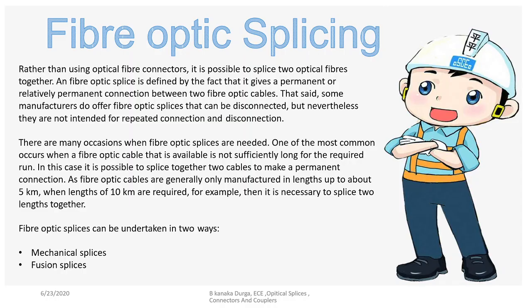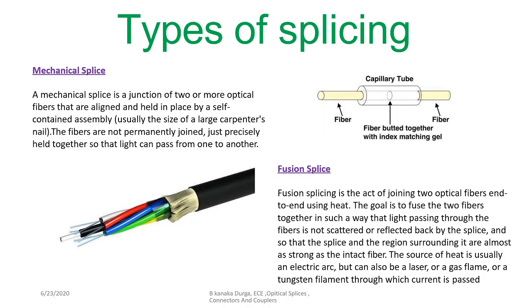We can get these positions in two ways. Optical splicing can be of two types: mechanical splicing and fusion splicing. So what does the mechanical splice do? It joins the two optical fiber cables using a mechanical gel, which acts as the joining medium, and for better positioning we use a capillary tube.